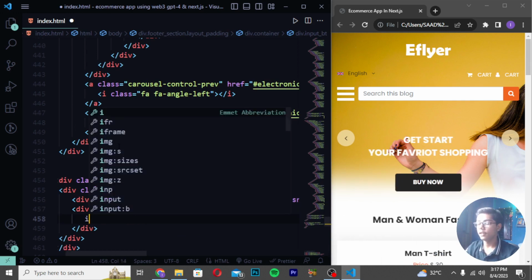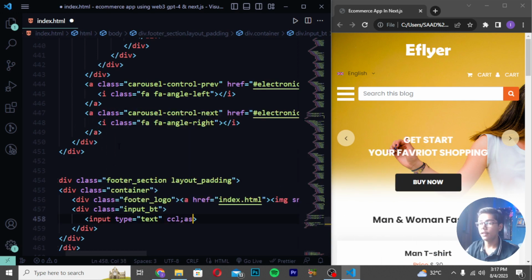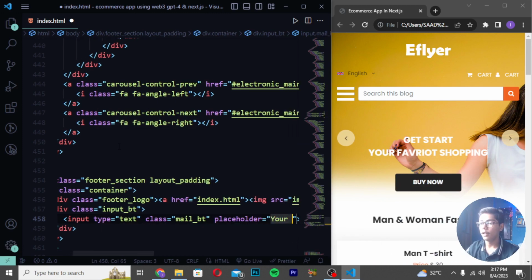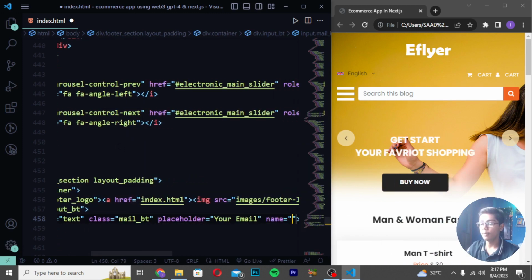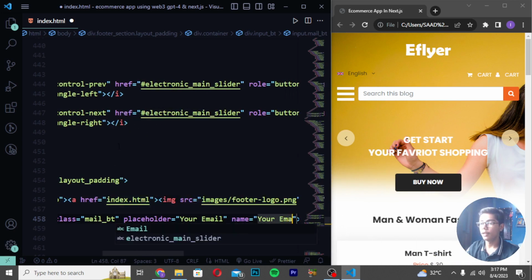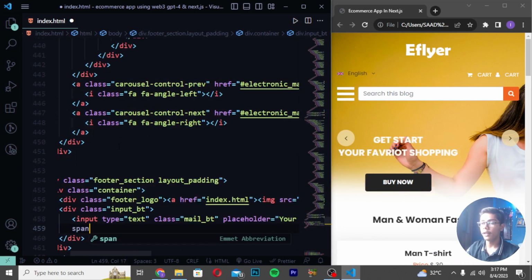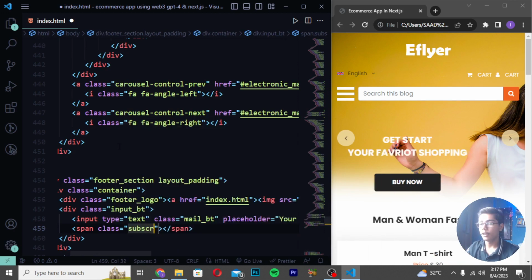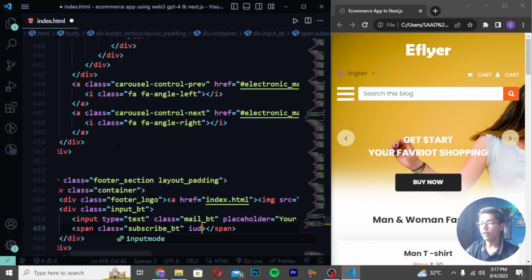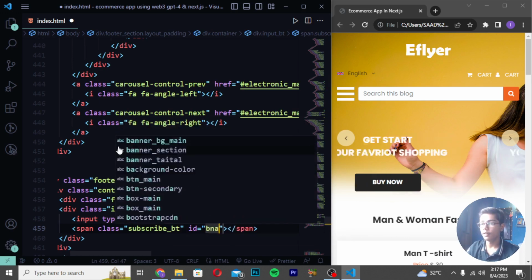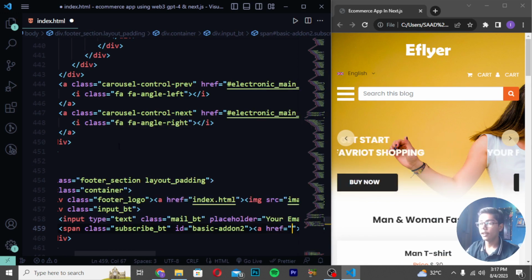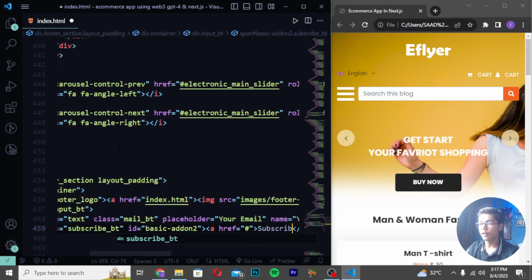Inside it write input type text with class mail underscore dt, placeholder write your mail, name email. Then write a span tag with class subscribe underscore dt, and an id basic add-on two. Then write an a tag, and write subscribe.